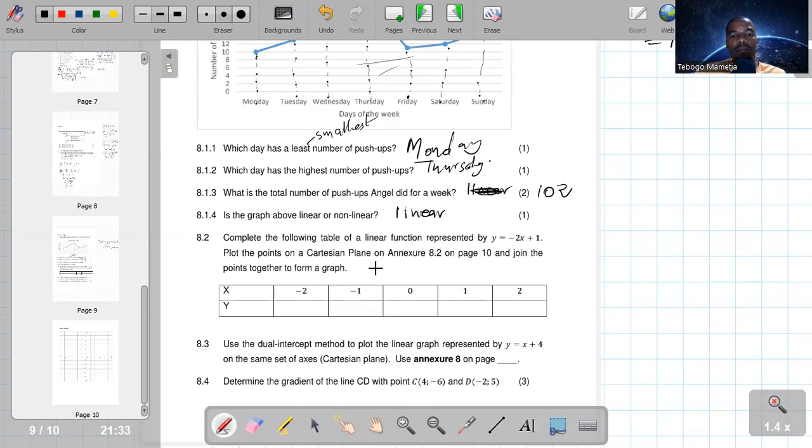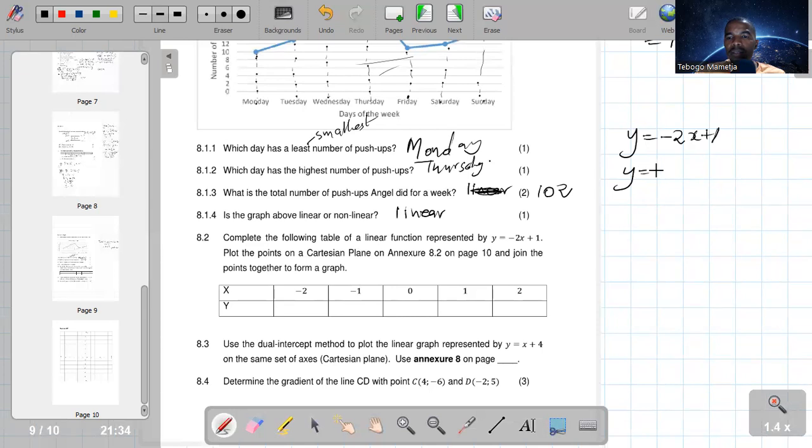So complete the following table of linear function represented by y. Okay guys, this one is almost the same as the ones we have done of input and outputs. So we are going to complete this by filling in, for example, the first value of y. We are going to use the very same formula, which is y equals negative 2x plus 1. So to find the value of y, we want to know the value of y when x is negative 2.